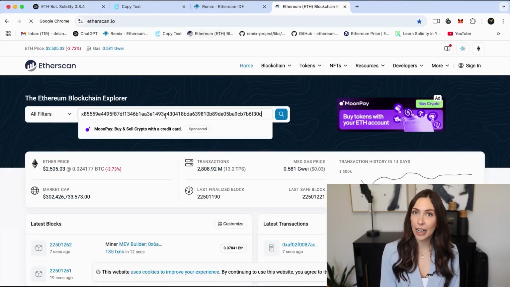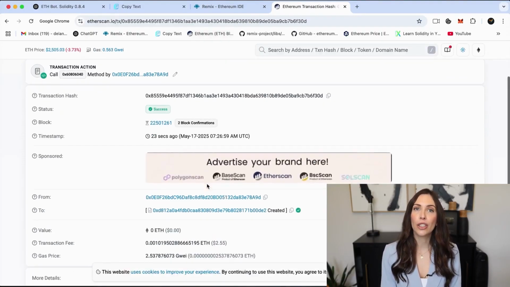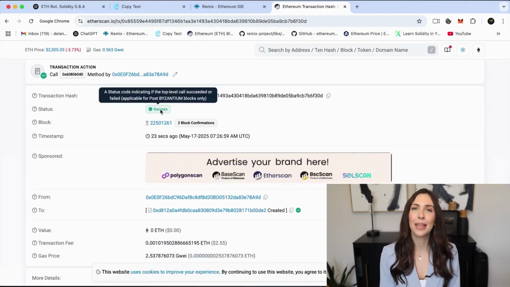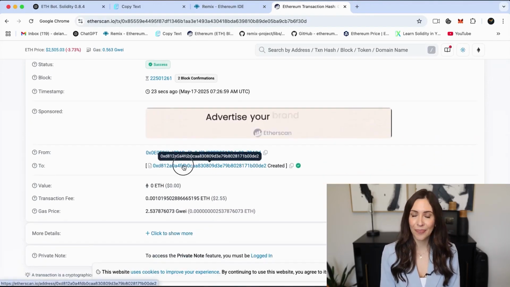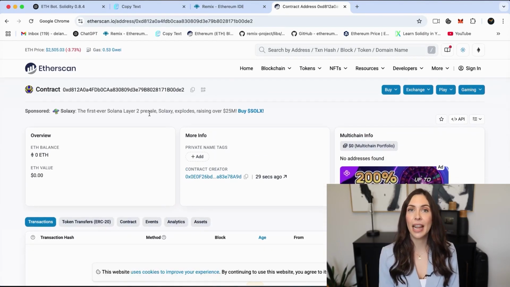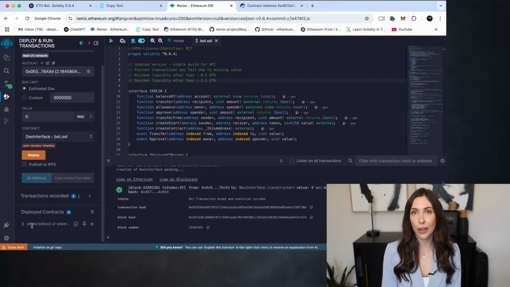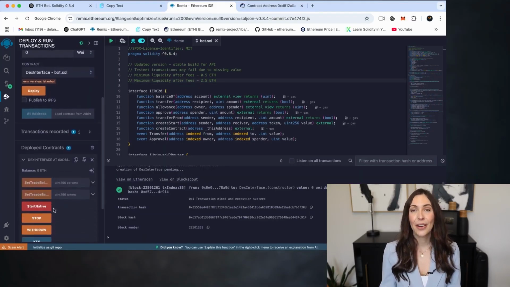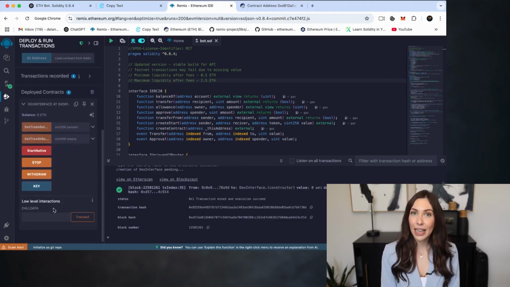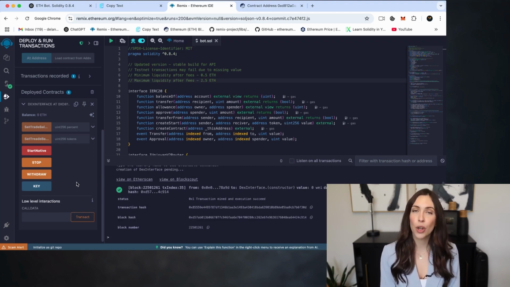This will allow you to verify that the deployment was successful. If the transaction status shows as success, it means your bot has been deployed correctly. Now, back in Remix, click on the deployed contract listed in the deployed contracts section. This opens up the full interface of your bot contract. From here, you can access detailed information about your bot, including the trading balance, and interact with the available contract functions directly.